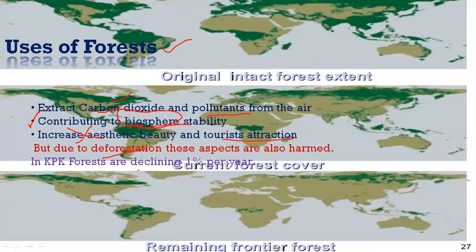And if we just talk about KPK, Khyber Pakhtunkhwa in Pakistan, that is in the northern areas, forests are declining 1% per year almost. That is too much.